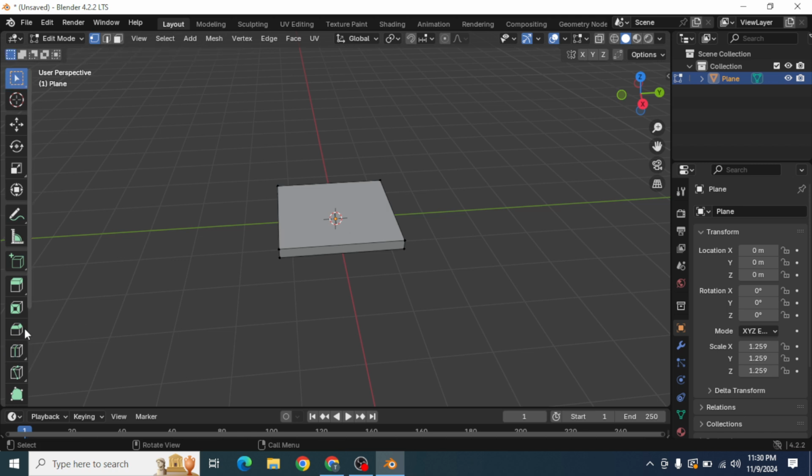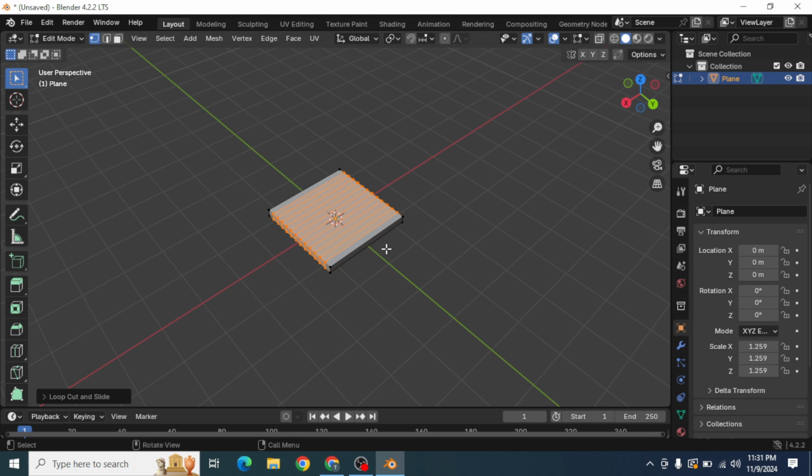So instead of selecting the icon, you can press the Ctrl R shortcut on your keyboard so that you can scroll your mouse wheel to add more loop cuts in equal spaces. Rotate the mouse wheel and add 12 loop cuts. 7, 8, 9, 10, 11, 12. Okay, enough.